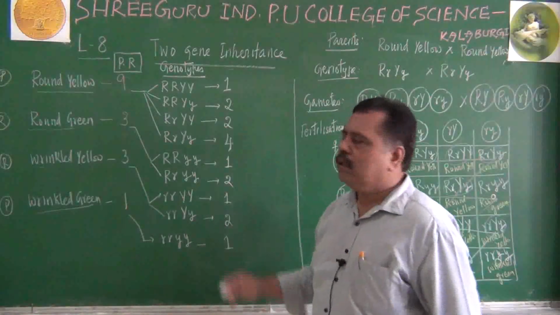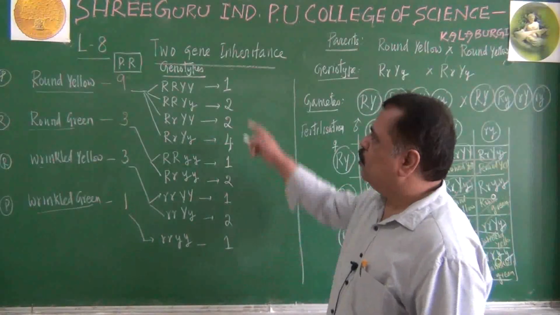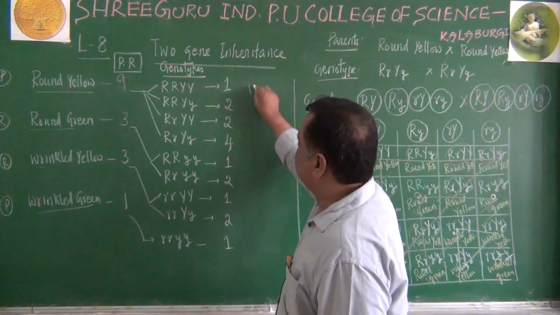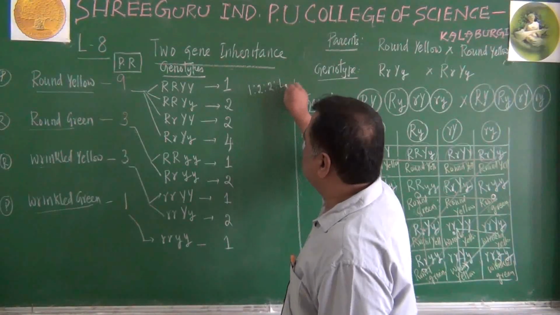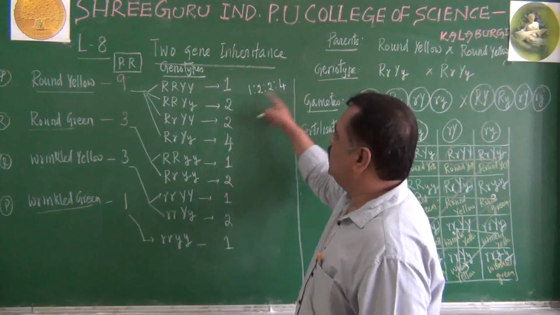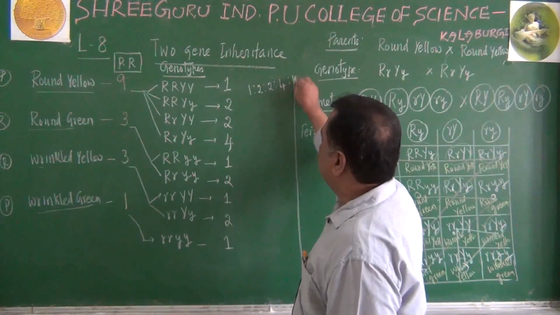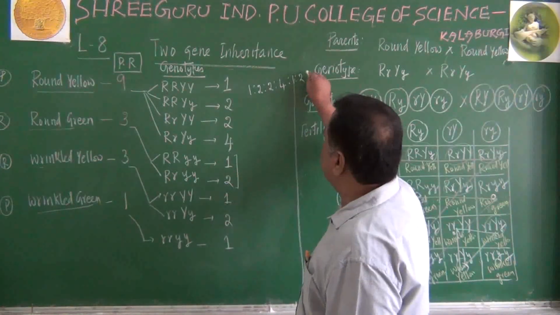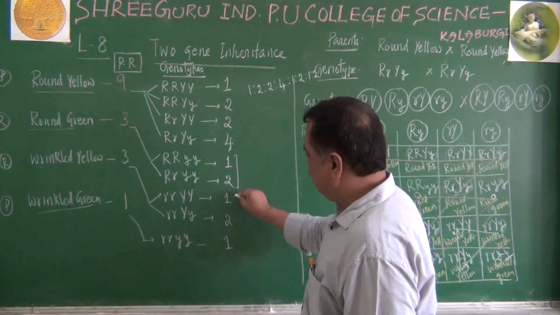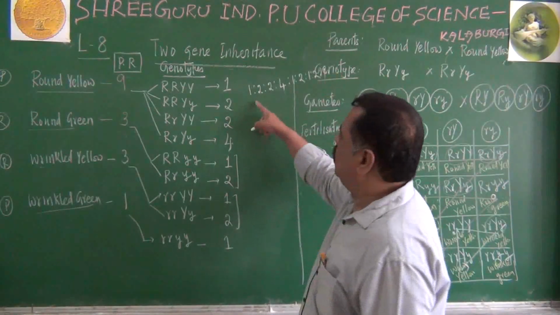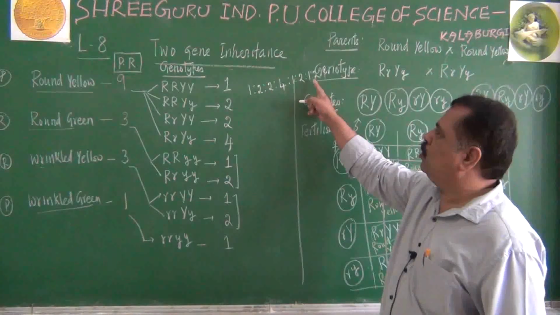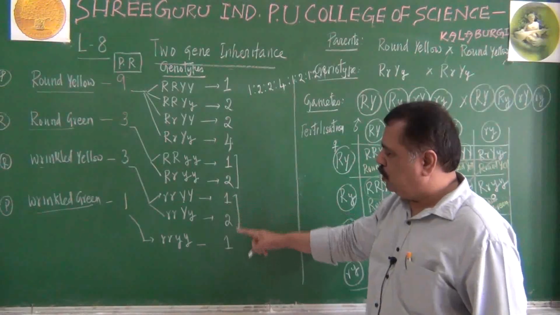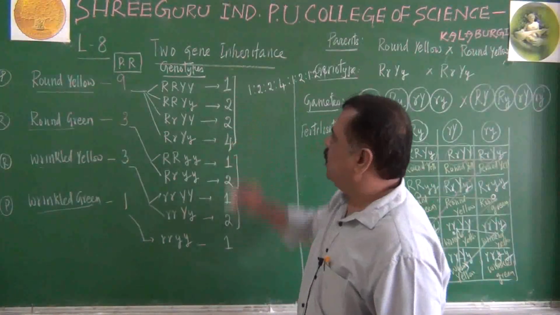You can find out the genotypic ratio like this. What is the genotypic ratio of F2 generation? I will write it here. 1, 2, 2, 4. That is the 9 in number. Then 1:2. That is 3 in number. Again 1:2. That is 3 in number. Last one. So 1, 2, 2, 4, 1, 2, 1, 2, 1. That is the genotypic ratio.